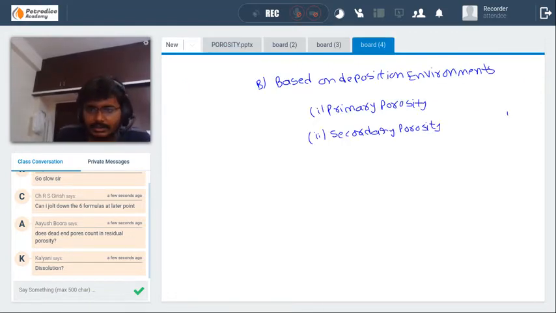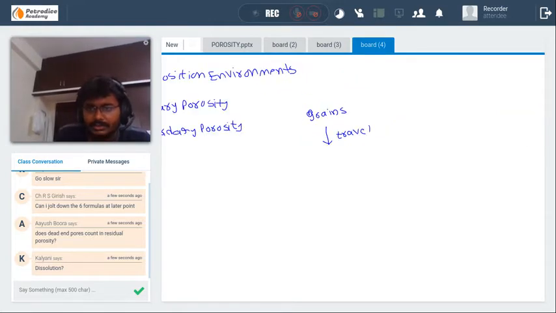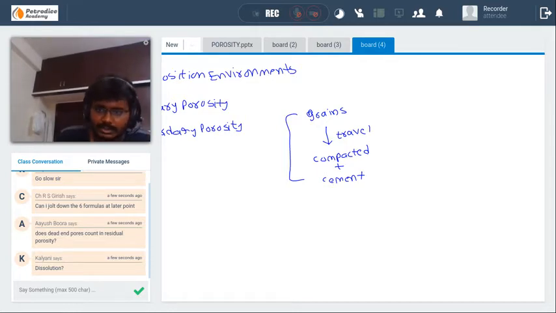Just to explain it to you again. Consider grains. They travel from high to low, and they will be compacted and cemented. The type of porosity that is formed in this process comes under primary porosity.